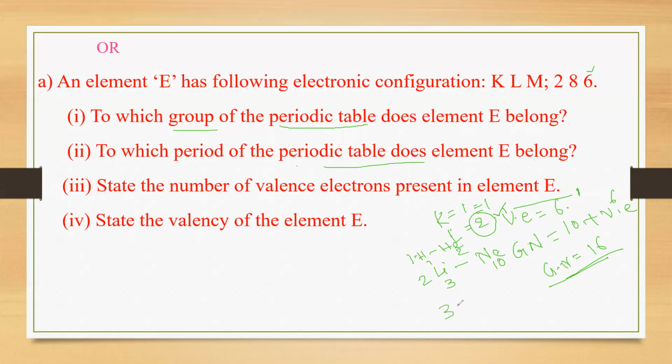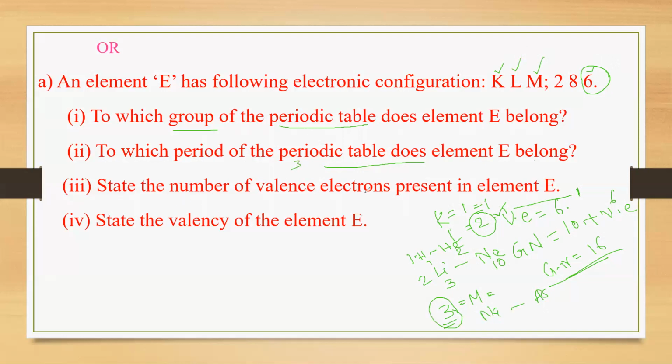Next, third period means electrons are entering the third shell, the M shell, shell number 3 or energy level 3. So period number 3. Understood? Here you can see sodium to argon. Energy shell K is the first period, L is the second period, M is the third period. So electrons are in the third energy level. Which period does it belong to? It belongs to the third period.